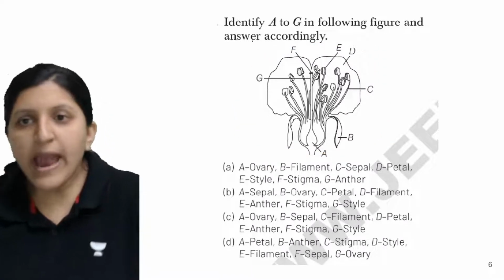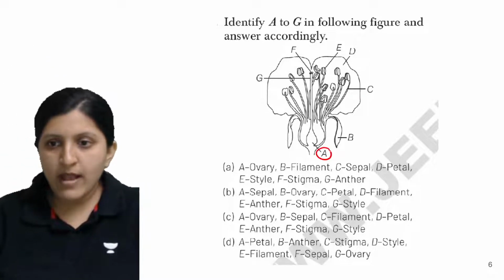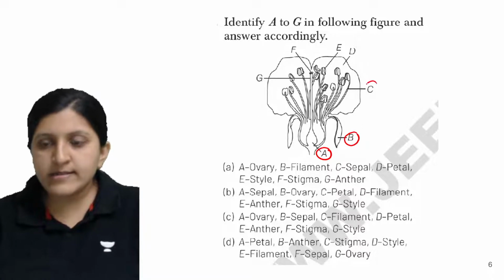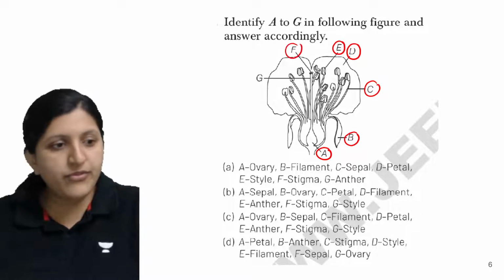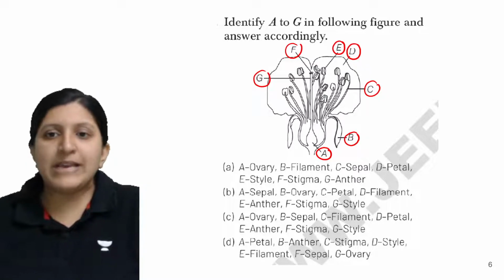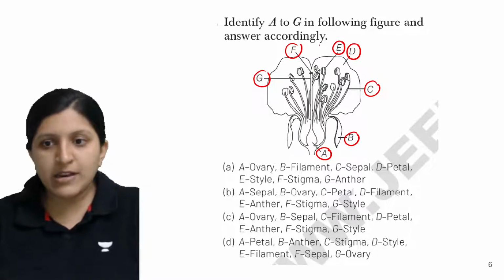All right, so identify A to G. So this is A and here is B. This one is C. Okay, and you can see this is D and here is E. Then you can see F is here and this is G. Okay, so based on this, identify A to G in the following figure and answer accordingly.